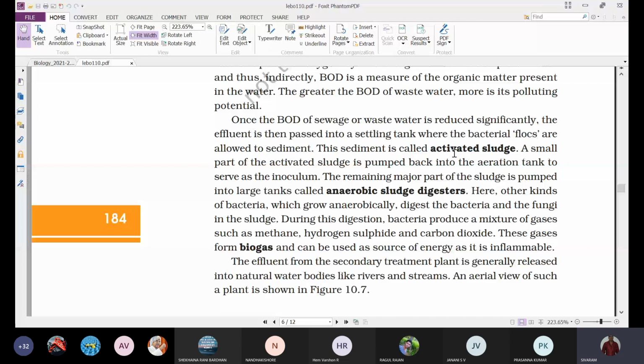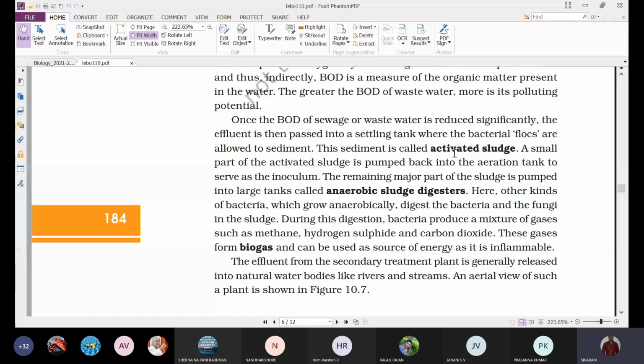What is this activated sludge? Nothing but flocks which are settled in the settling tank after aerobic treatment. Now a small part of the activated sludge is pumped back into the aeration tank to serve as the inoculum. Just like, for example, if we take milk, even if you don't add curd or buttermilk, it will also convert into curd, but it will take a very long time.